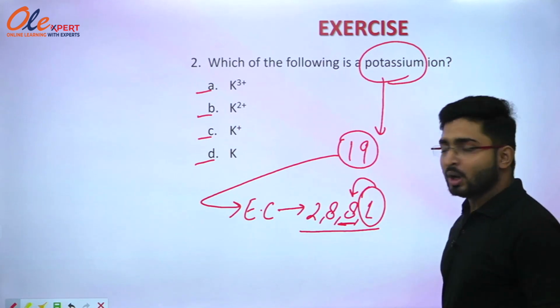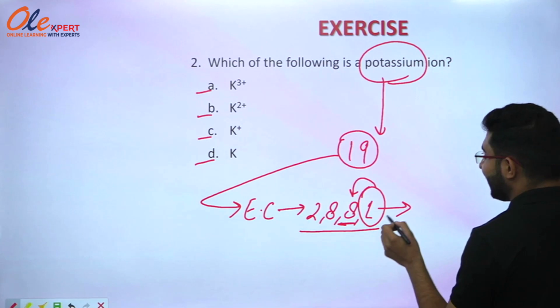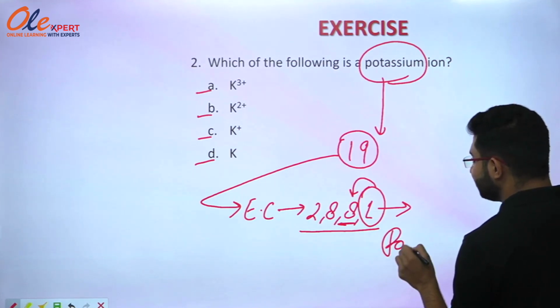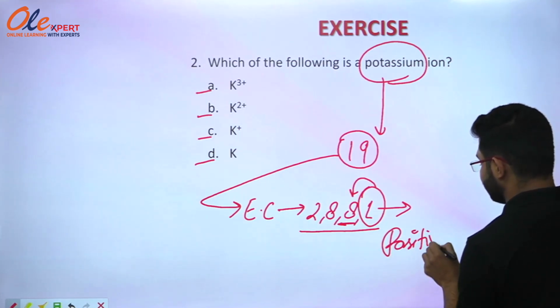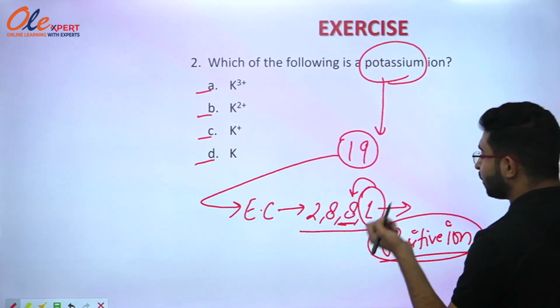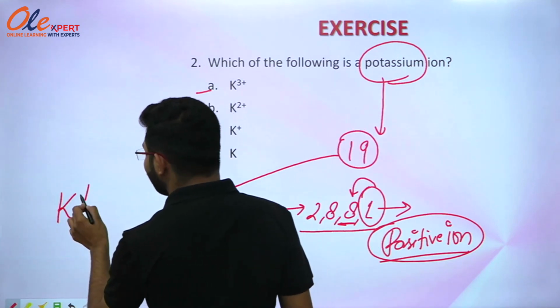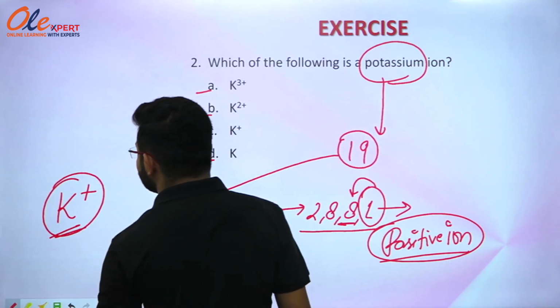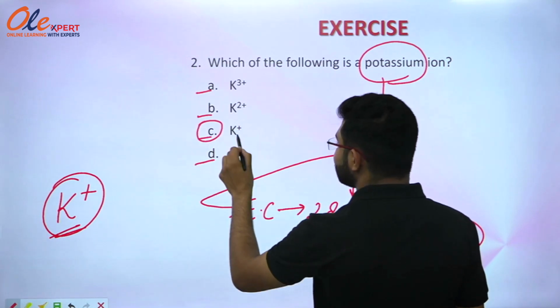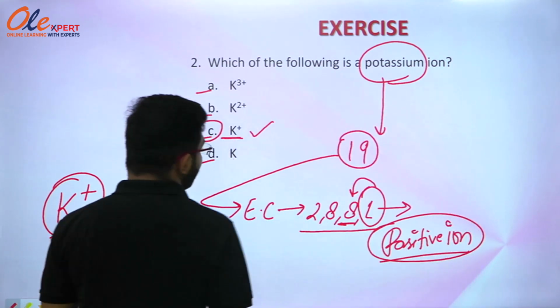Potassium wants to stabilize itself, and in the penultimate shell it has a complete octet. So what will it do? It will donate the one electron from its outermost shell and form a positive ion. As it donates only one electron, it will form a one positive ion. So option C, K positive, is the right answer for this question.